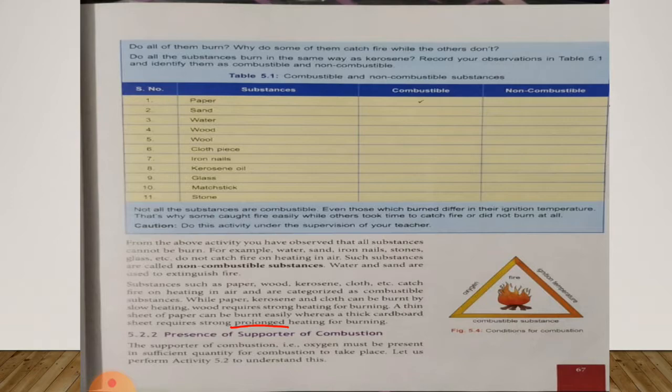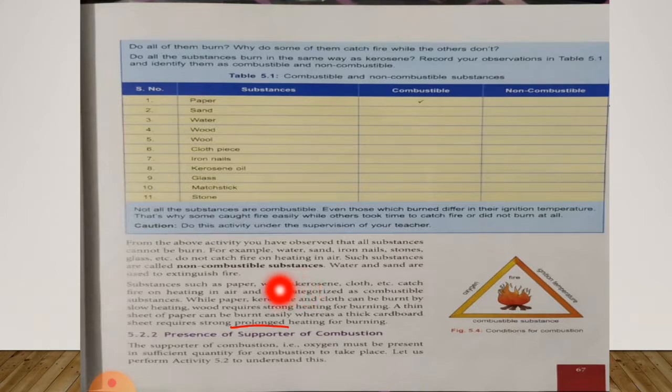So students, open page number 67 in your science book and keep a pencil with you to underline hard words. So here I am going to read. The supporter of combustion, that is oxygen, must be present in sufficient quantity for combustion to take place. So it is necessary to have oxygen for combustion. So oxygen is a supporter of combustion process.